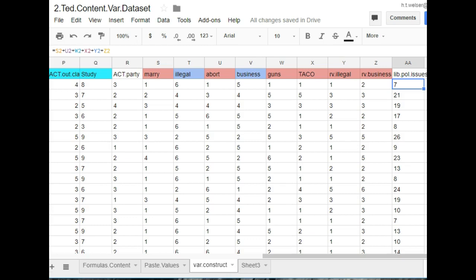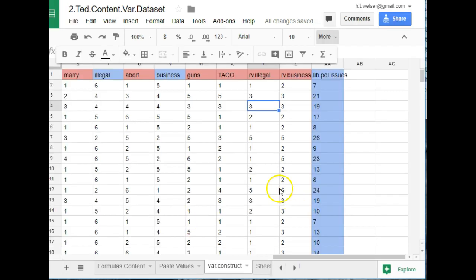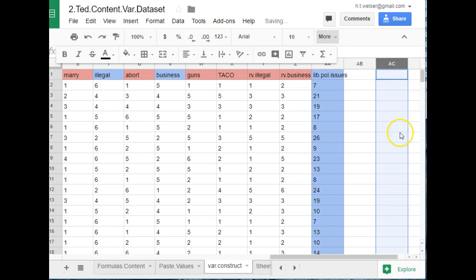Okay, about to move on and collect the rest of my variables. I need to make more room to add variables here. So what I'm going to do is click on this last column, right click, and insert one to the left.